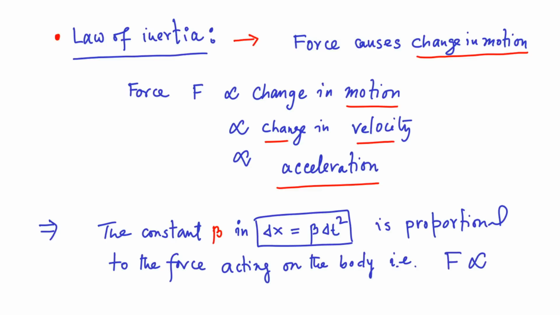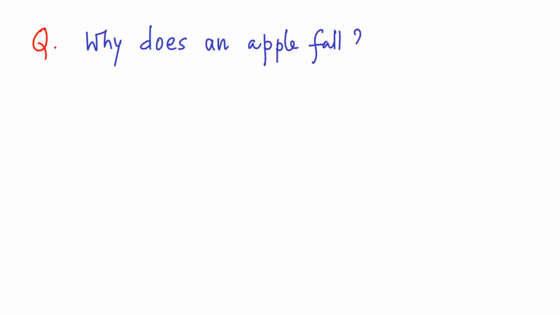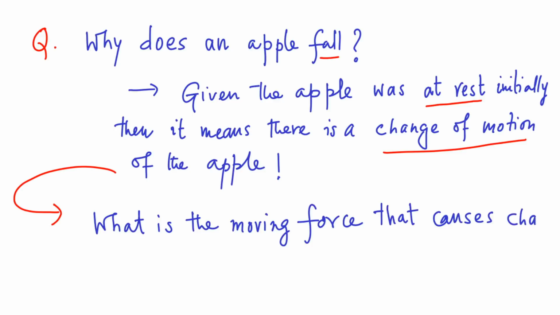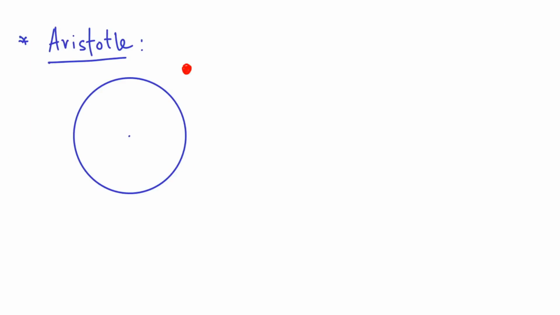Having realized the role of a moving force in causing an acceleration of a body, Newton proceeded to find an answer to the question, why does a body, say an apple, fall? Given the apple was at rest initially, a falling apple means there is a change in motion or change in velocity of the apple. Newton then asked, what is the moving force that causes the change in velocity of a falling apple?